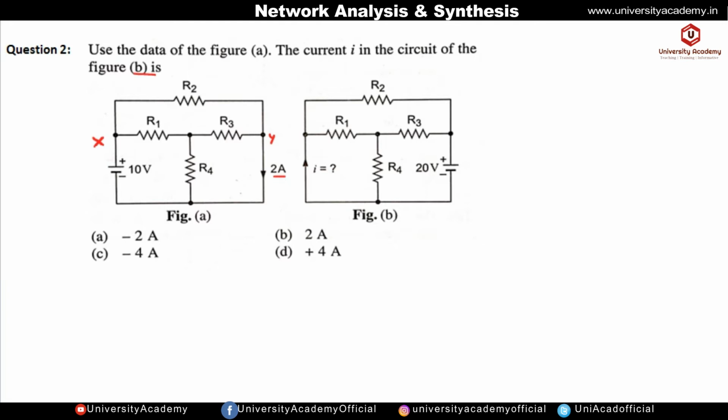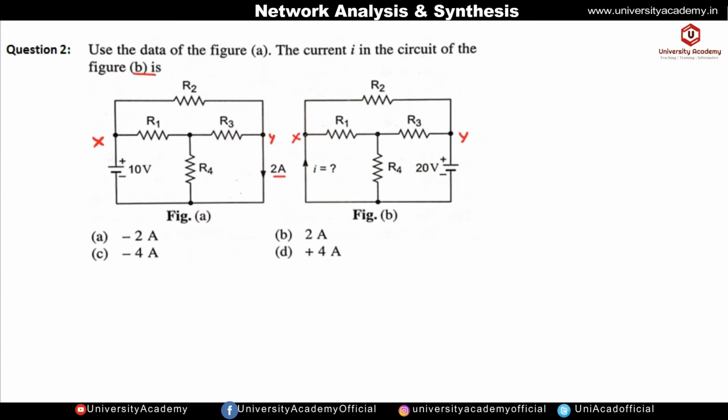So all the three conditions which you have seen in the earlier point are satisfied. It consists of only one independent source, and the network is linear because it consists of only resistors. There is no inductor or capacitor, so we will assume that the circuit is initially uncharged, or discharged. Now we are measuring the response in branch y, which is 2 ampere. In figure B the position of the excitation has changed, and now it is present in branch y and the response, that is the output, we are measuring in branch x.